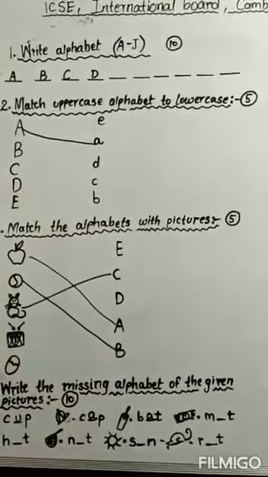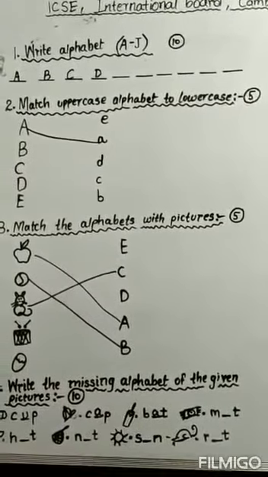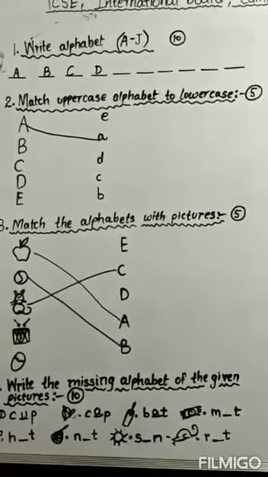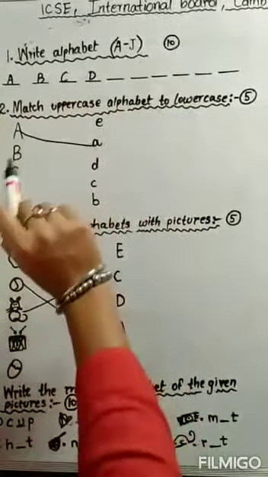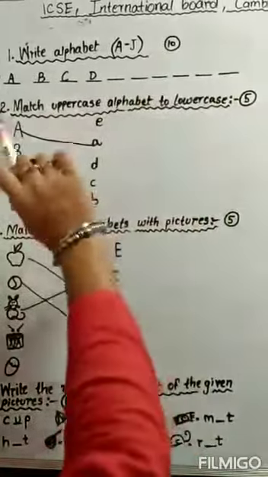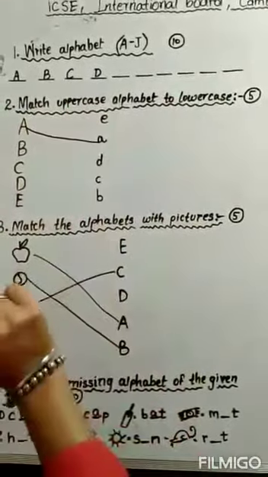Okay, now the first one is write alphabet A to J. I have given A to J, other schools can give from between also, like M to Z. Here this contains 10 marks and I have given 10 blanks over here. They have to write A to J here. A, B, C, D and so on.